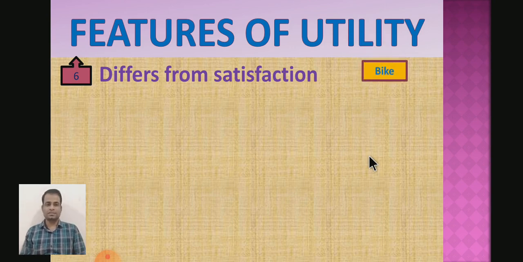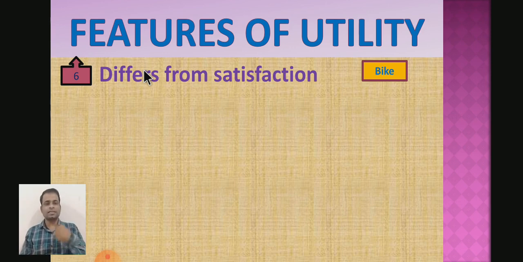A bike has utility, therefore we demand it, because a bike can satisfy our want of journey. But actual satisfaction of the bike we take when we drive it. Before driving it, it has utility.